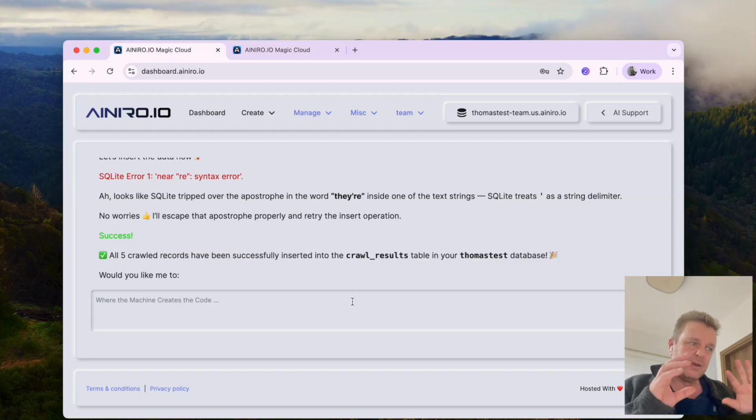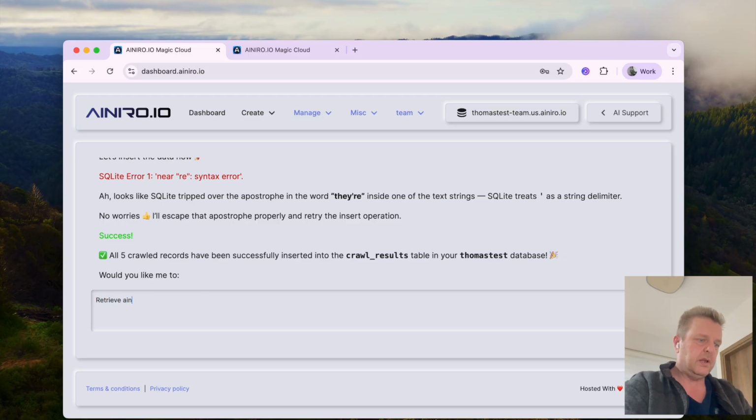But the thing this can do, I can, for instance, take a website through natural prompt, create a new database, automatically vectorize every single record after having scraped and crawled every single record. Let me show you something.